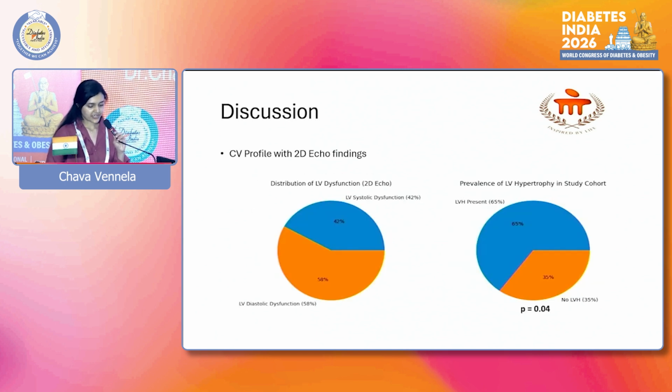LV dysfunction: 77% of the study population had LV dysfunction, out of which 42% had systolic and 58% had diastolic dysfunction. LV dysfunction worsened with DKD progression, most of the cases being in CKD stages 5 and 4, maybe due to increased cardiac workload and structural changes. However, no statistically significant association was found. LVH was prevalent in 65% of patients with a statistical significance of P 0.04.